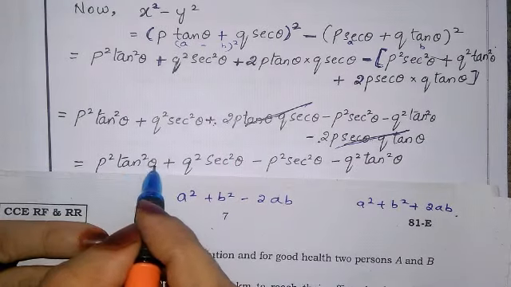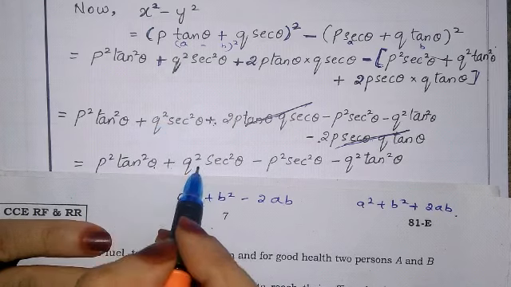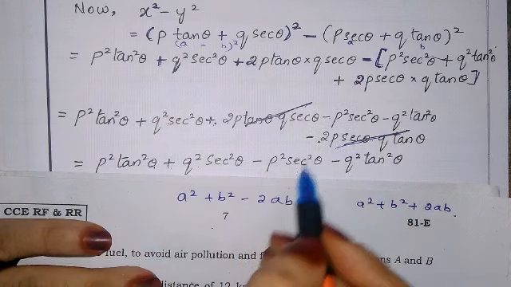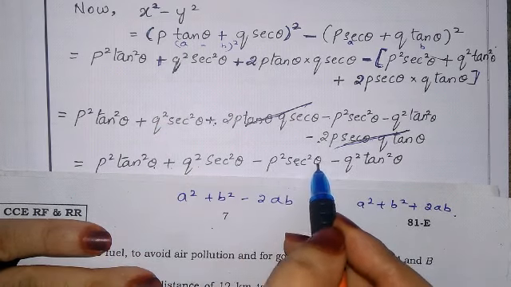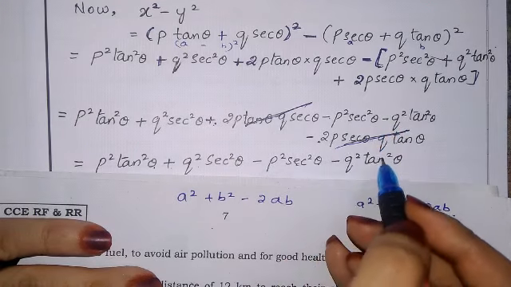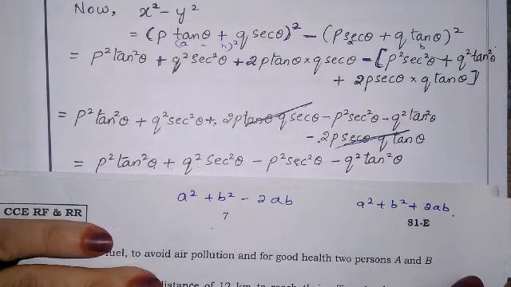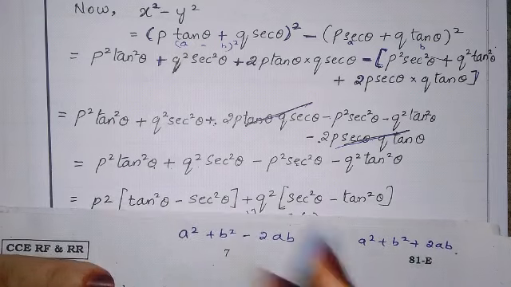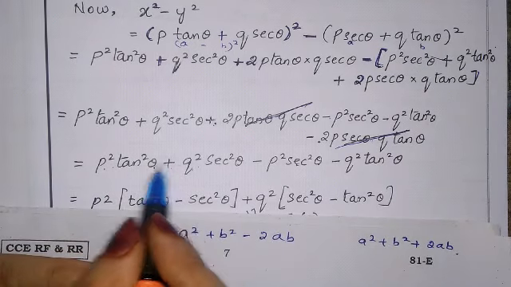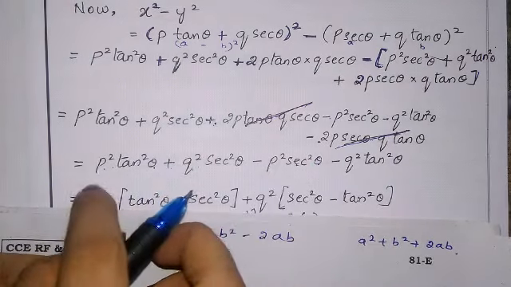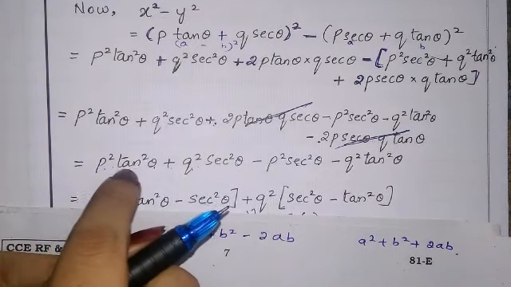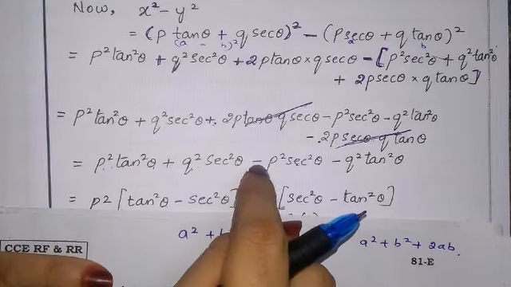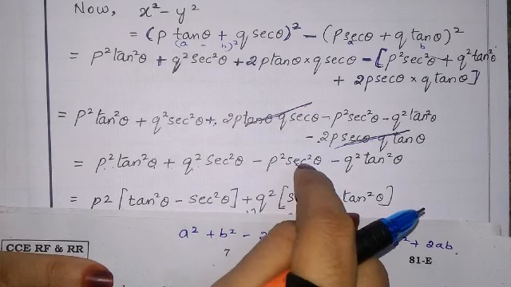Now what remains? p square tan square theta plus q square sec square theta minus p square sec square theta minus q square tan square theta is left. Now we can see here p square is common. One term is p square tan square theta and the other is minus p square sec square theta.